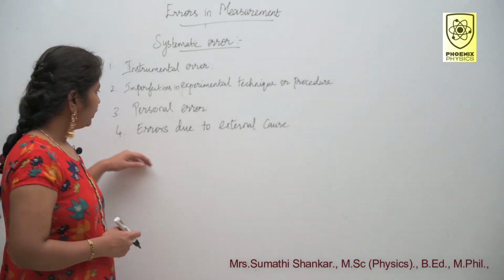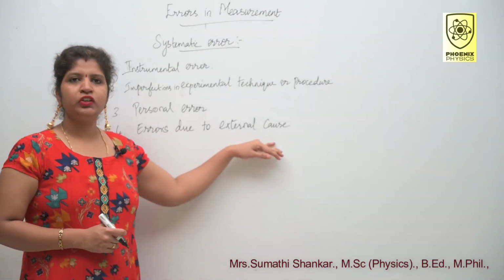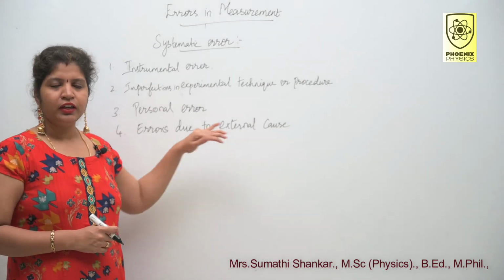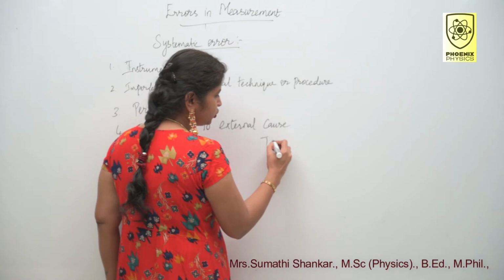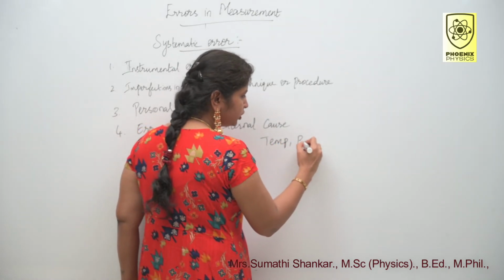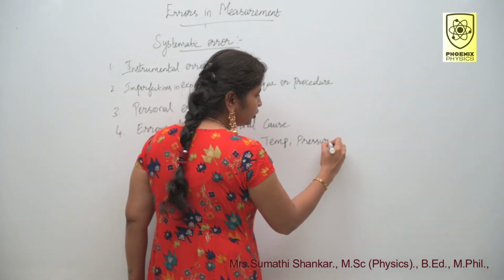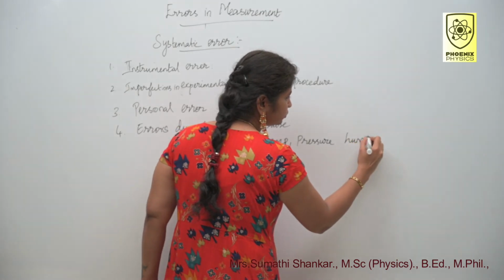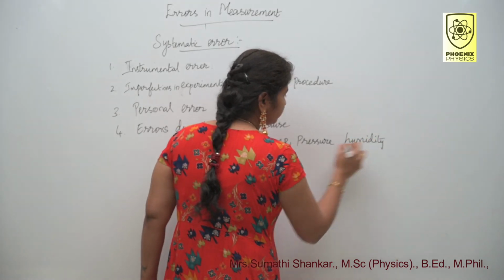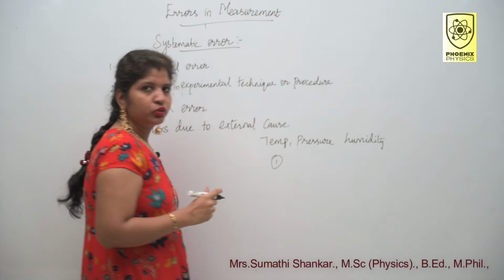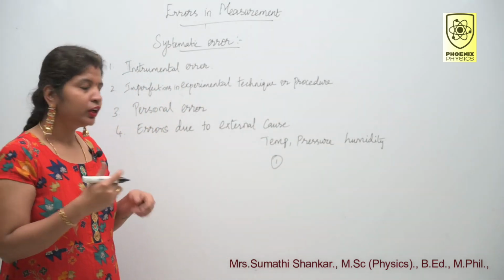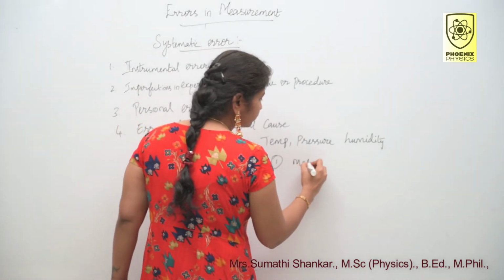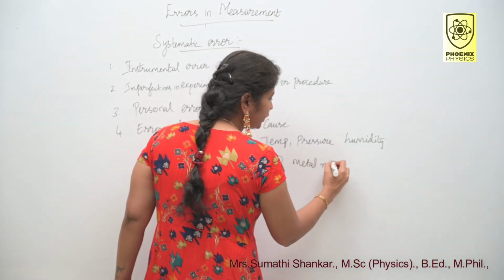Fourth one is errors due to external cause, that is, the errors arise due to change in temperature, pressure or humidity. For example, suppose I am going to measure the length with a metal ruler or steel tape.